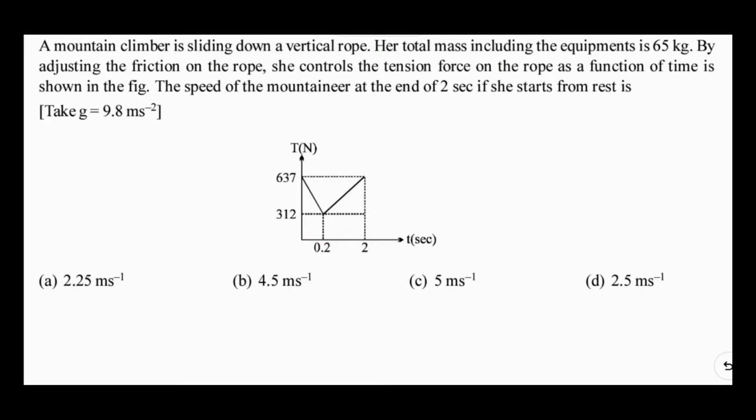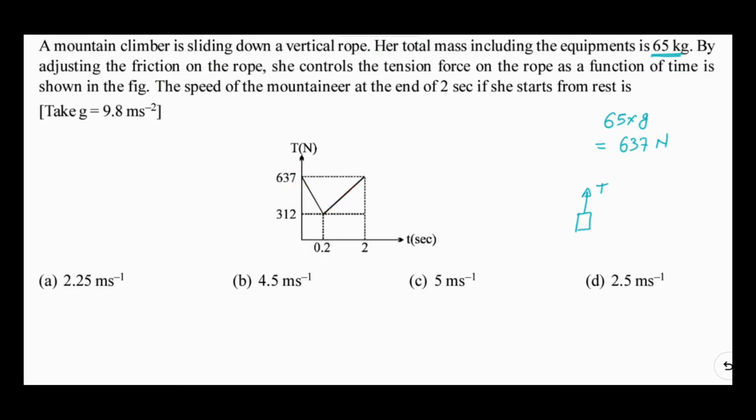If we first calculate the weight, it is mass times g, 65 into g. g is given as 9.8, so I put the value of 9.8 here. By calculating, I am getting 637 Newton. So the weight of the mountaineer is exactly 637 Newton, and she holds a rope. So the graph of tension in the rope versus time is given to us. By observation, you can see that the tension maximum is 637 and it is reducing.